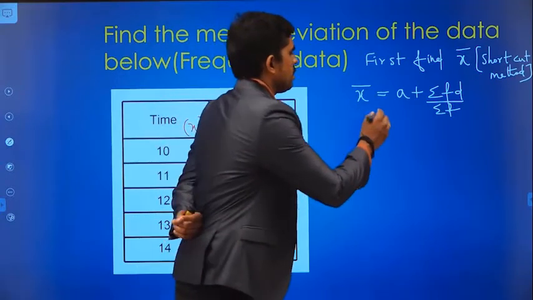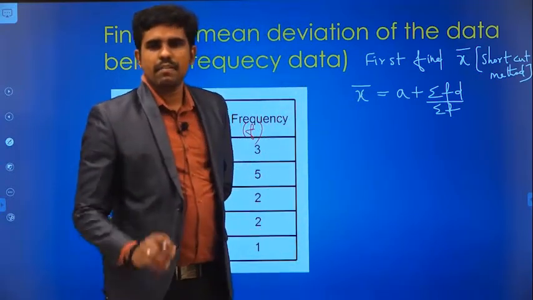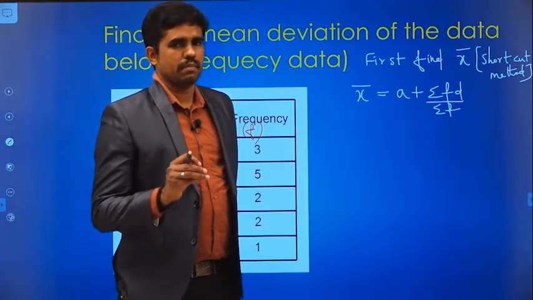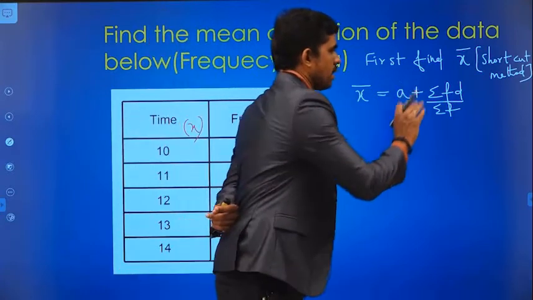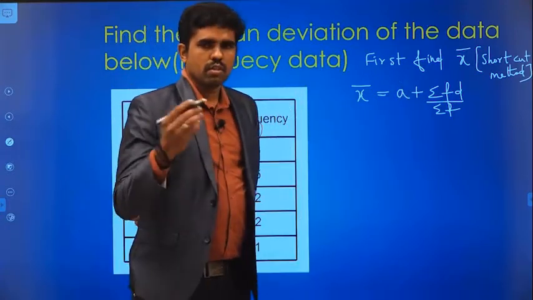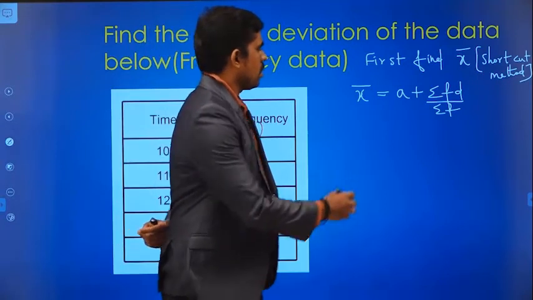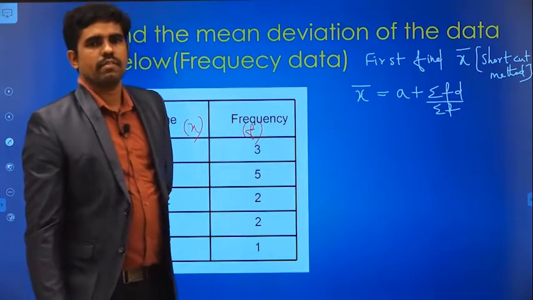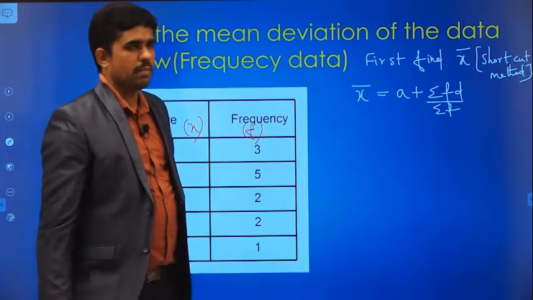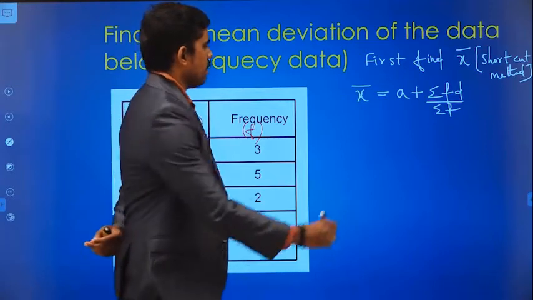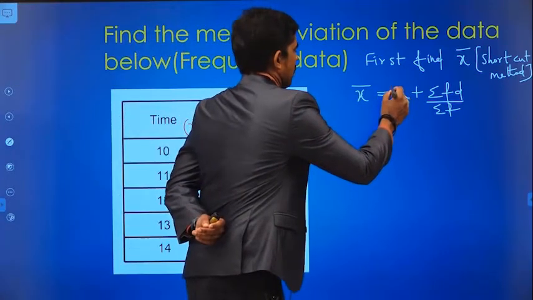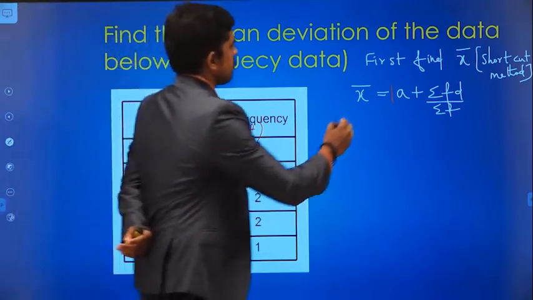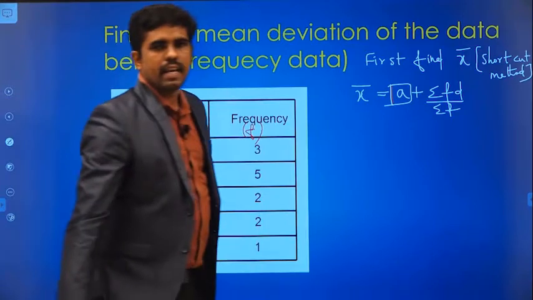For frequency data, this is one particular method. Normally we have three methods: direct method, shortcut method and step deviation method. Now I am going to use the shortcut method, but you can use your convenient method. So x bar is equal to a plus summation fd divided by summation f. This is the formula to find x bar, which means the average value. For that, first of all I need the assumed mean a. How to find the assumed mean a?